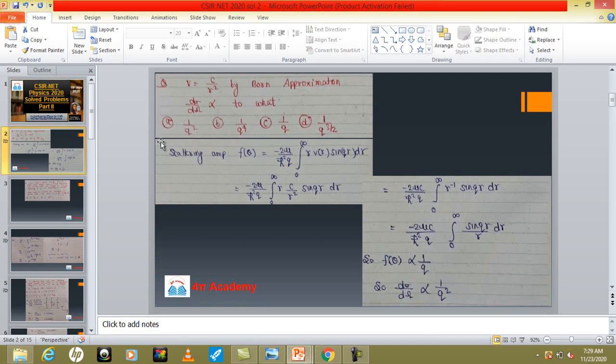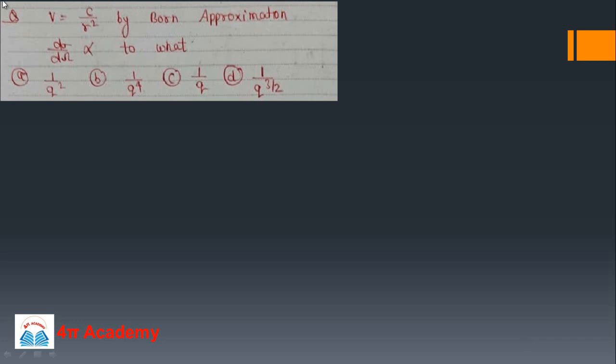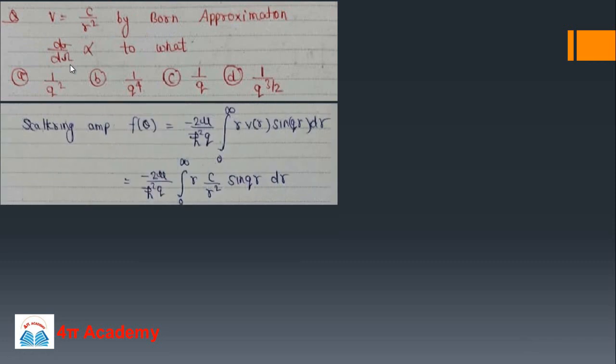These are a few questions we covered. This one is from quantum mechanics. You can see the potential is given, V equals C upon r square, and by Born approximation we have to find d sigma over d omega, and find which power of q it depends on. Born approximation is very important in the CSIR NET and GATE examinations.